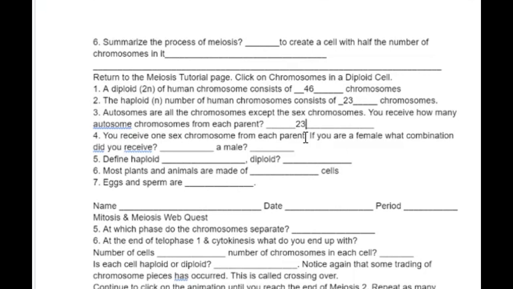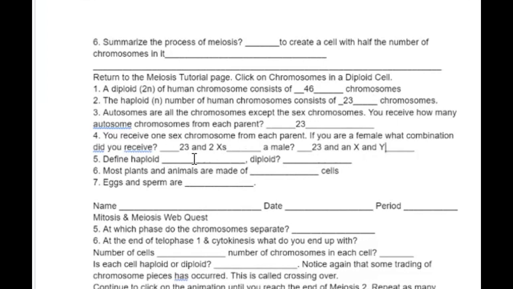You received one sex chromosome from each parent. If you are a female, what combination did you receive? Okay, you got 23 and 2 X's. If you're a male, you got 23 from each parent and X and Y. All right, so that's that 23rd pair.